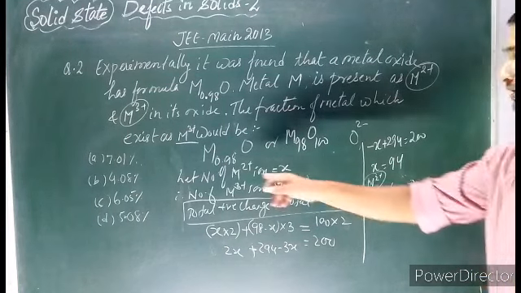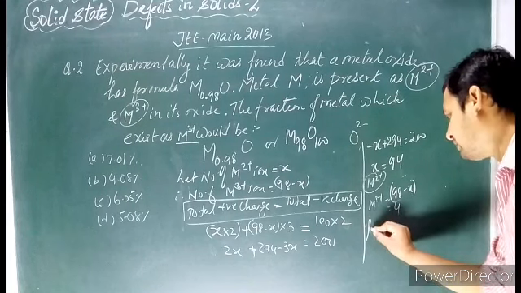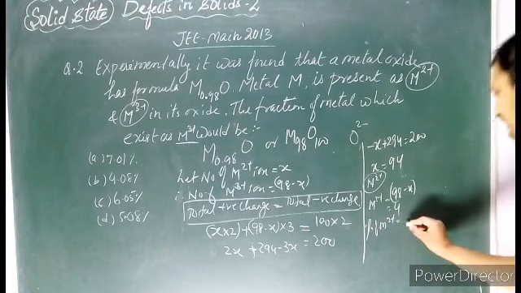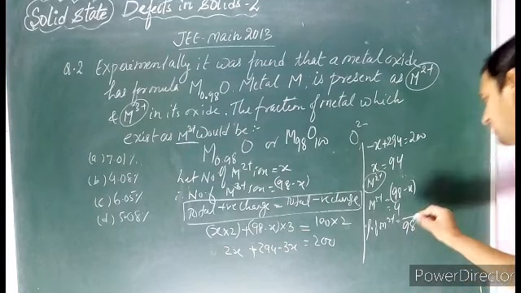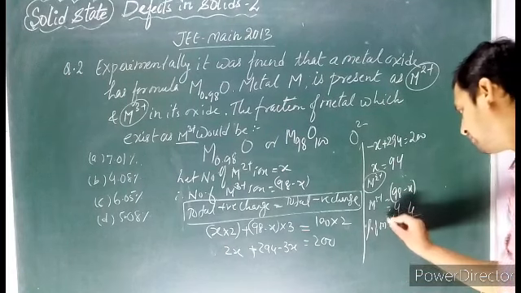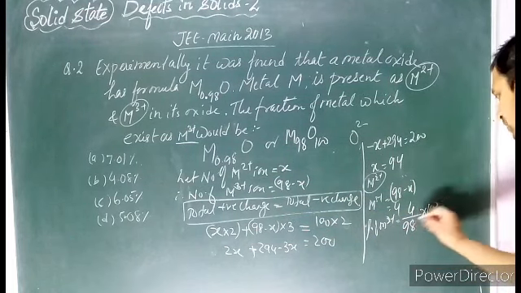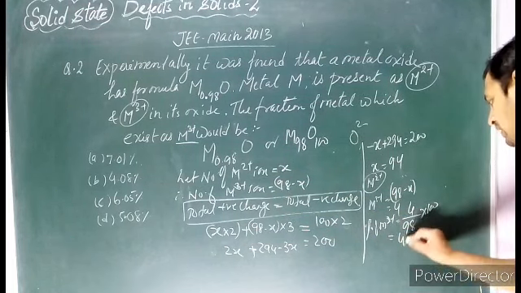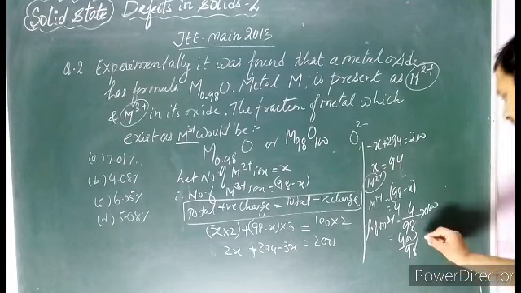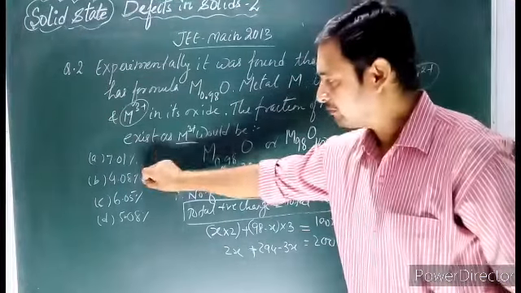Now what you have to calculate is the fraction. So the percentage of M3+ ion would be how much? How many total ions do we have? Total 98. Out of 98, 4 are M3+. In the form of percentage, we want to calculate, so 400 by 98. Sorry, 400 by 98, which is around 4 point something. So the answer is B.